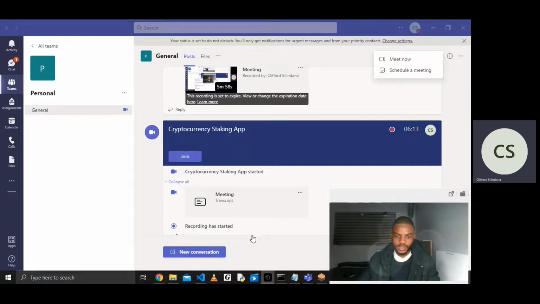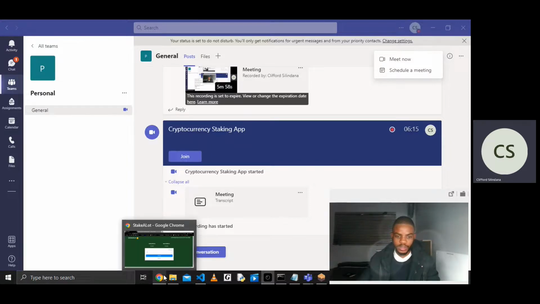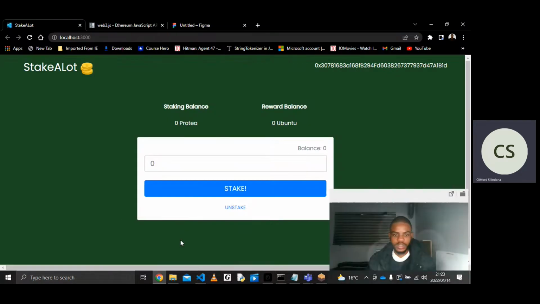I said the concept that I used to build the app is staking or yield farming, and you guessed it, I named my app Stake a Lot. So this is the UI of my app.